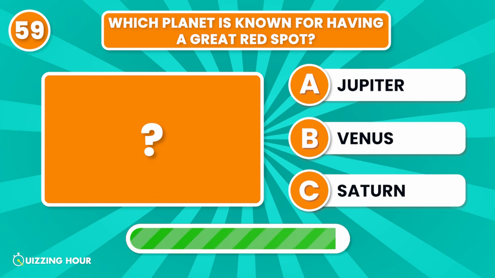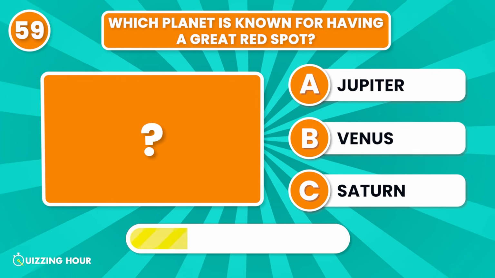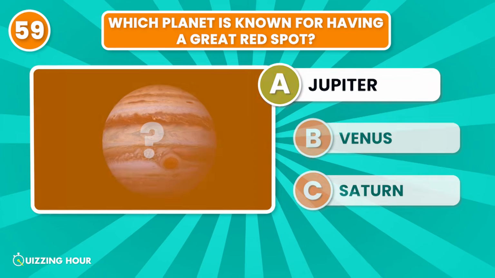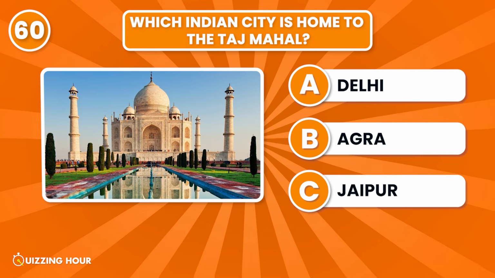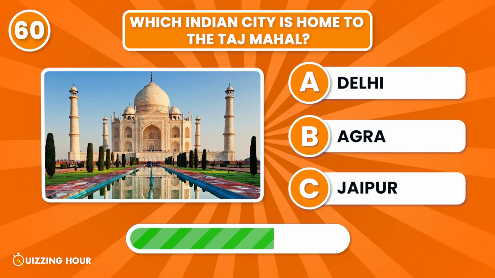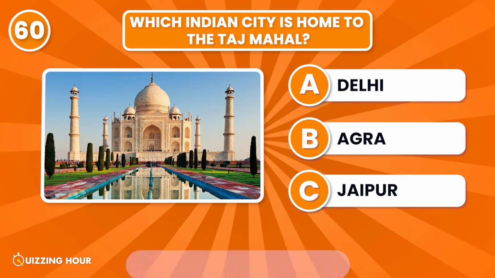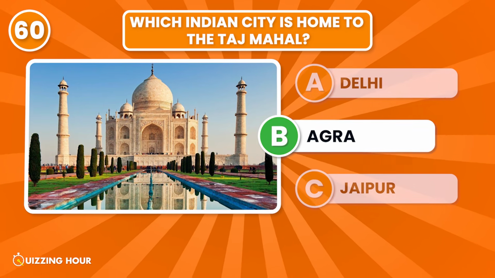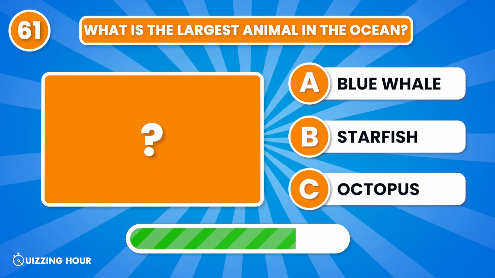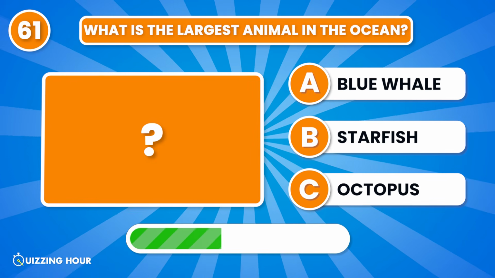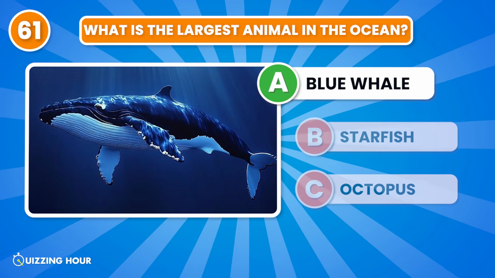Which planet is known for having a great red spot? Jupiter. Which Indian city is home to the Taj Mahal? Agra. What is the largest animal in the ocean? Blue whale.